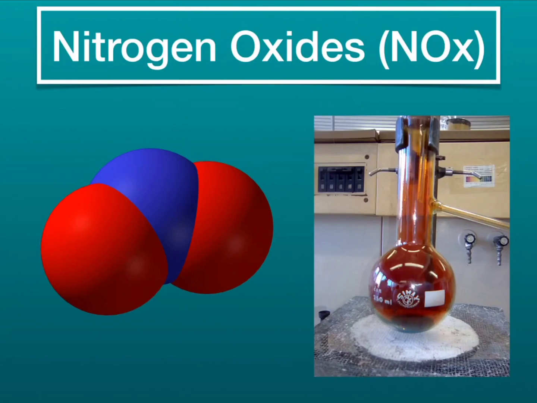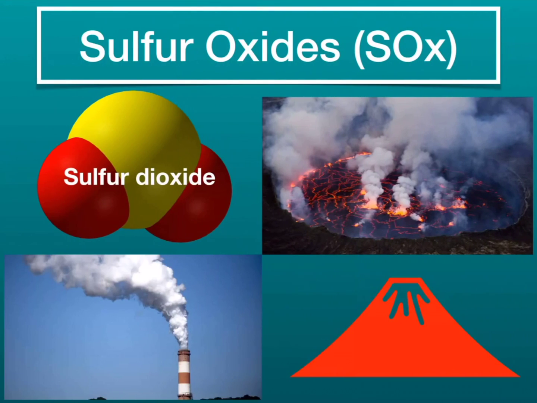immunity to lung infections. Sulfur oxides are a group of compounds made up of sulfur and oxygen molecules. The most common sulfur oxide is sulfur dioxide, which is a colorless gas with a strong, foul odor. They are formed during the burning of fuels containing sulfur, such as coal and oil, and metal-containing ores such as aluminum, copper, zinc, lead, and iron. They can also be produced naturally from volcanoes and hot springs.